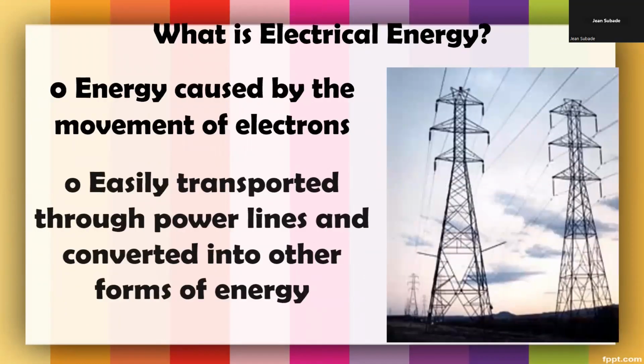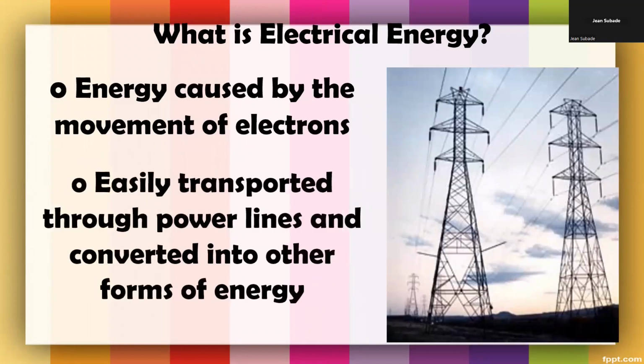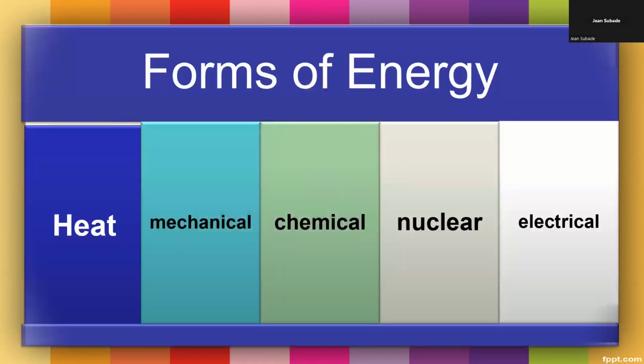So energy caused by the movement of electrons is electrical energy. It can be easily transported through power lines and converted to different forms of energy. Like in the electric fan, you plug it in, electrical energy will flow in the wire going to the machine of the electric fan, and this electrical energy will now be converted into mechanical energy because the blades of the electric fan will start to move.